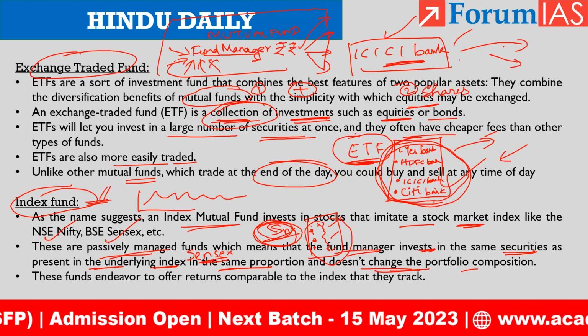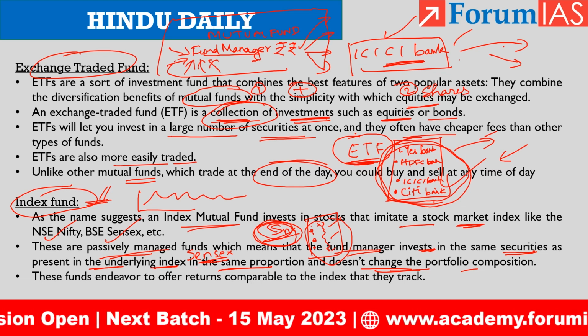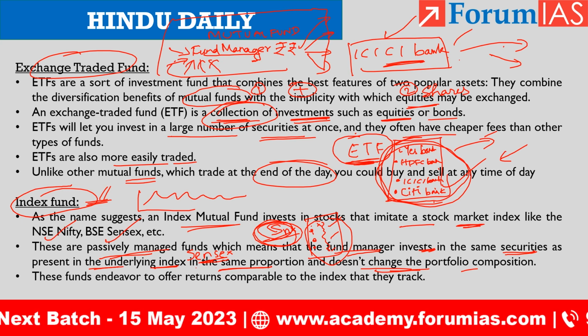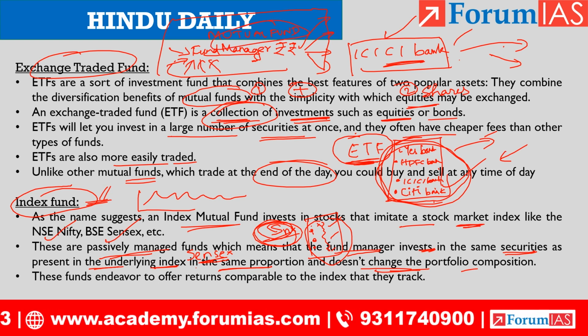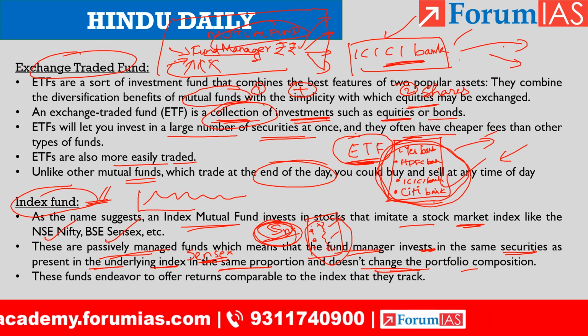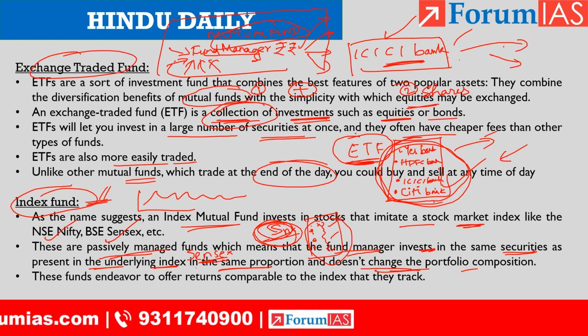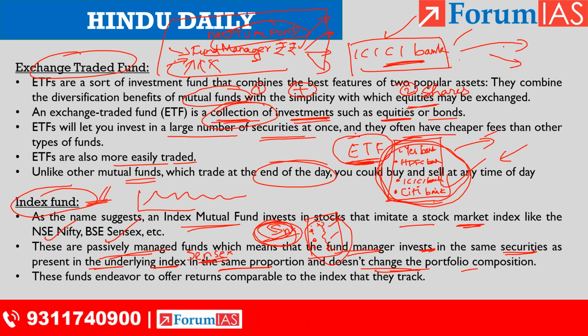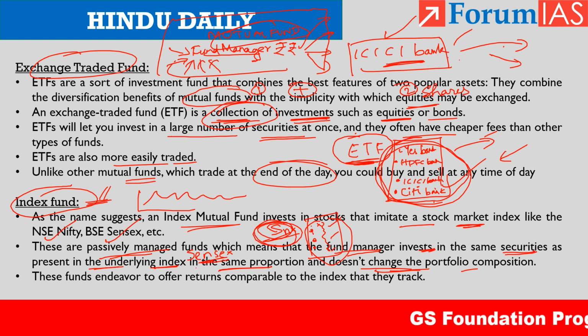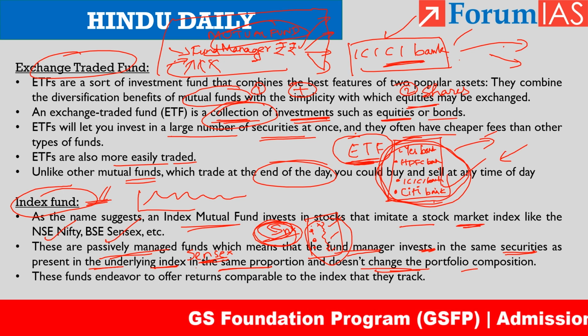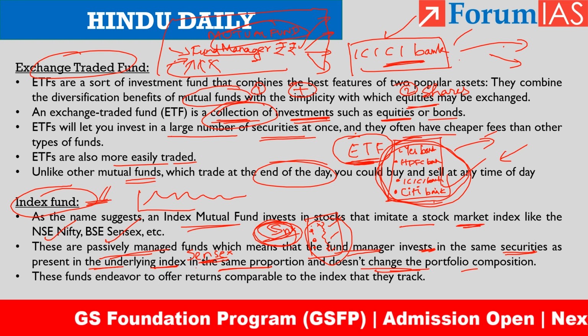He is not actively determining how many shares I should buy, which company shares I should buy. That he does in an actively managed mutual fund. There he will determine which company shares I should buy, how many I should buy to get maximum profit. But in case of index fund, he will not determine all that. He'll just look at the Sensex and he will mimic it. He will buy the same shares which are used in calculation of Sensex with the same weight. That is why they are called passively managed.